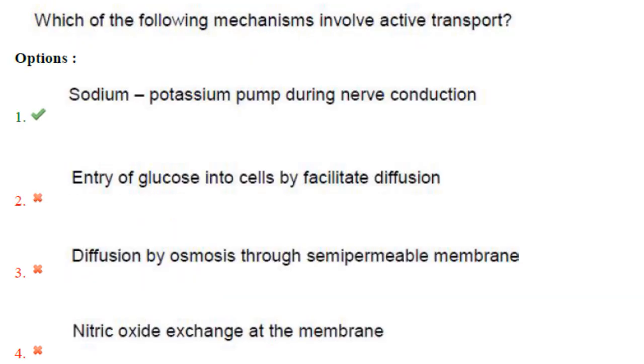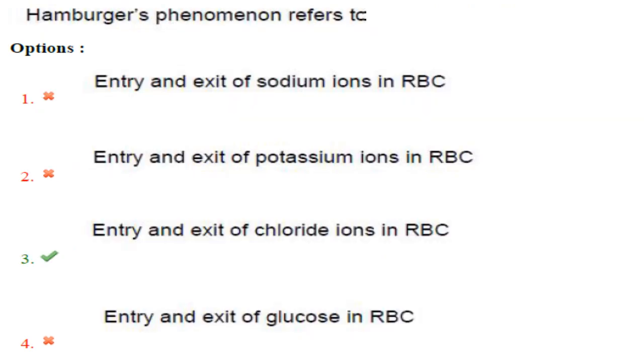Then next one. Which of the following mechanisms involve active transport? Sodium potassium pump during nerve conduction. Yes, that involves active transport. Entry of glucose into cells by facilitated diffusion. It is not active transport. Diffusion by osmosis. Again not active transport. Nitric oxide exchange at the membrane. That is also not active transport. Nitric oxide is a gas. So only one, that is, the sodium potassium pump during nerve conduction, is active transport.